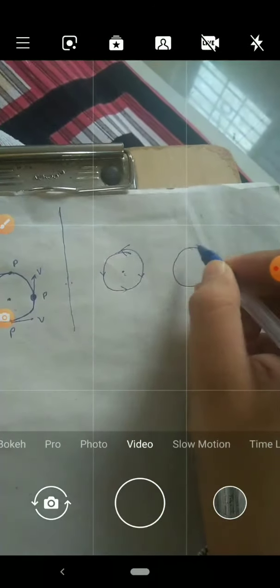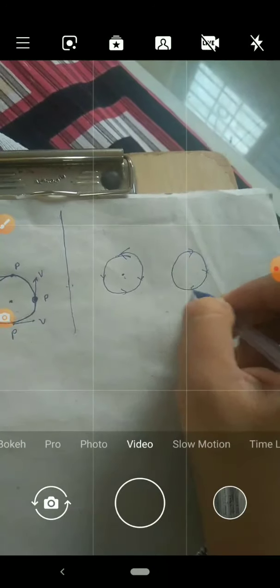And again, if the direction is reversed, now the curved fingers will look like this, and the outstretched thumb is now downward, which is also along the axis of rotation.